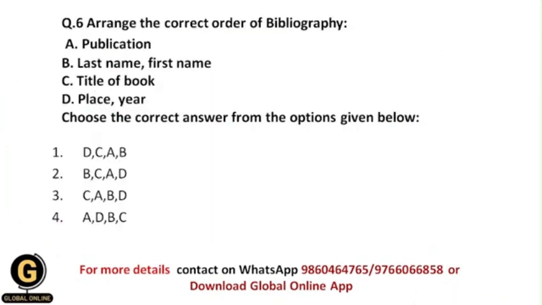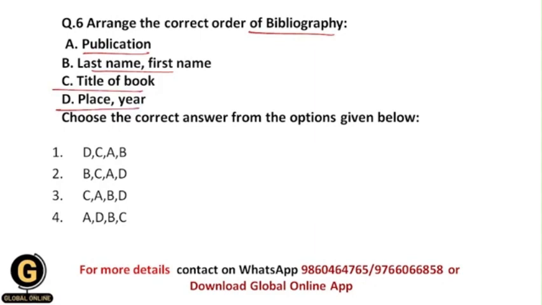Okay. Arrange the correct order of bibliography. Now again here they have asked you about the correct order of writing bibliography. So again within bibliography the same rule applies. So let us see over here, publication given, then last name, first name, then title of book, then place or year.